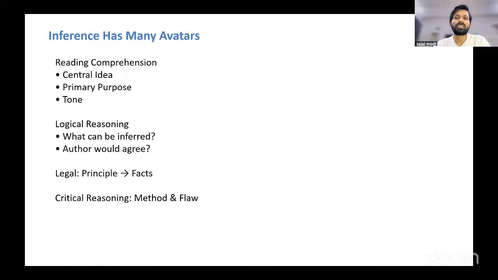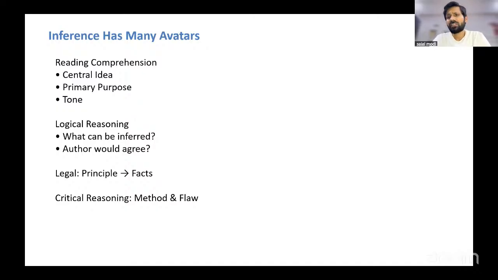I remember in GK, CLAT 2024, 2025 had some questions where the answers were getting derived from the passage, right? But for sure, that may have been a one-off, but you will get inference questions across sections: English, reasoning, legal reasoning, and logical reasoning, right?